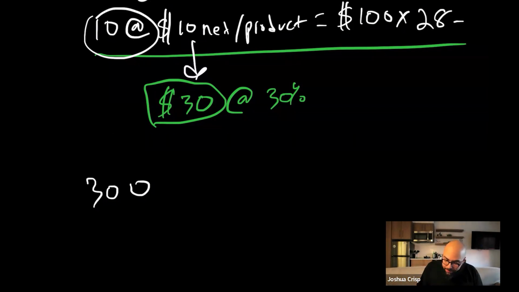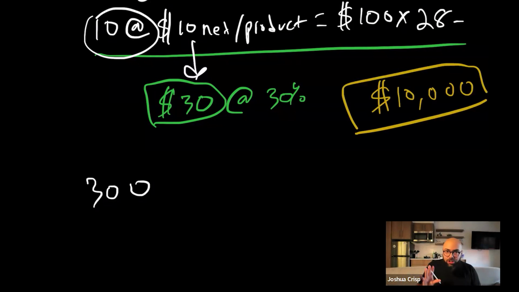So if our budget is 10K, and I'm using nice round numbers, and I haven't forgot about the saturation and competitiveness, we'll get there in a second. If our budget's $10,000 and we need 300 units per month in order to make that $3,000 net profit, well, we want to order, maybe for our micro launch, 300 units or 400 units. But let's say we do the micro launch and it works and we do really good and we do our second order. We're on our second order. Let's say you order 600 units.